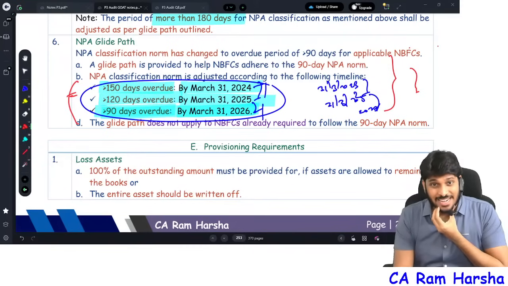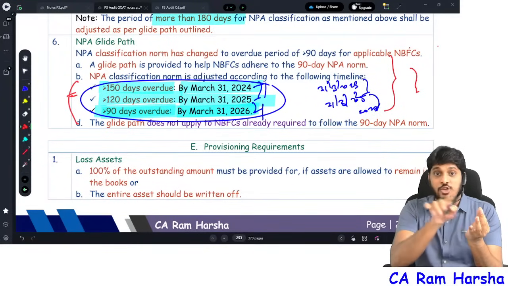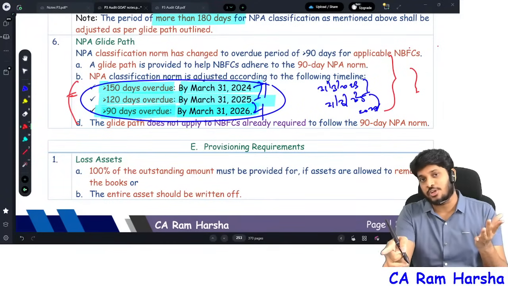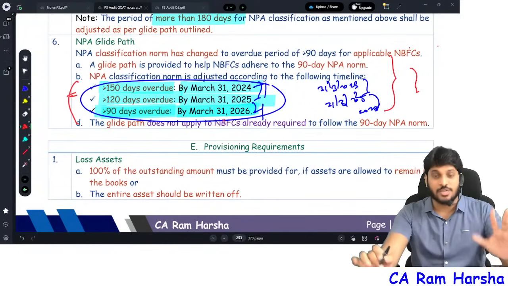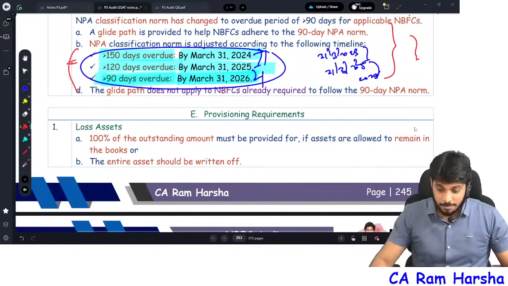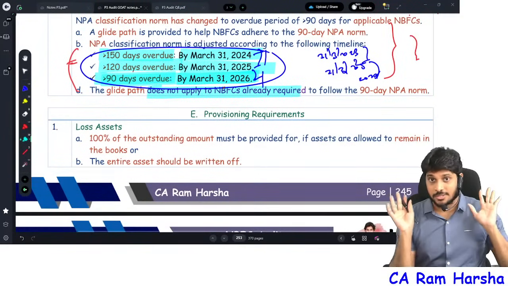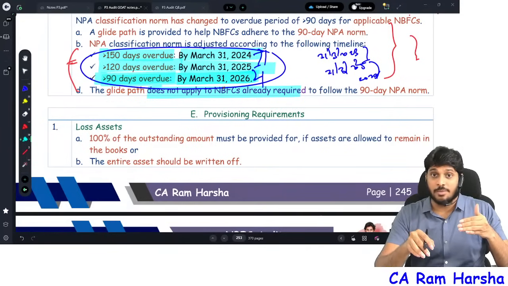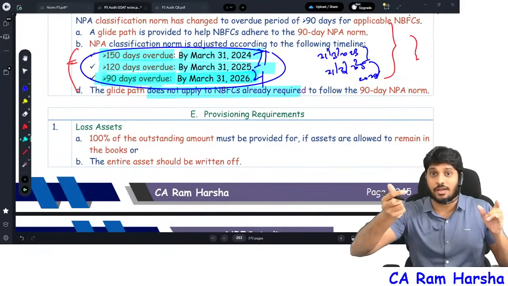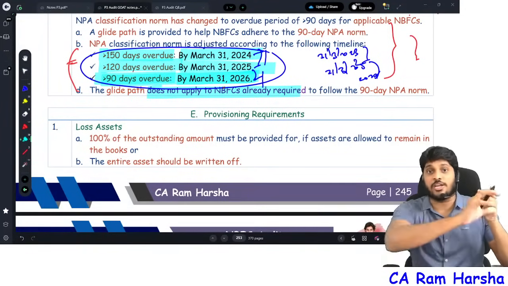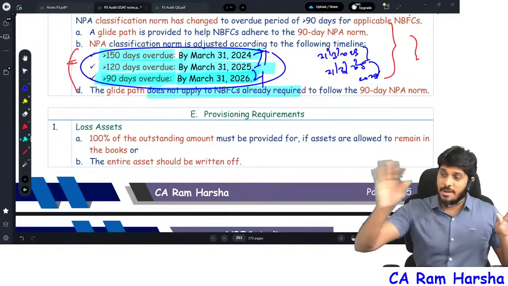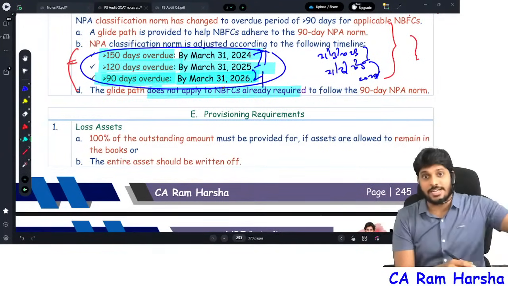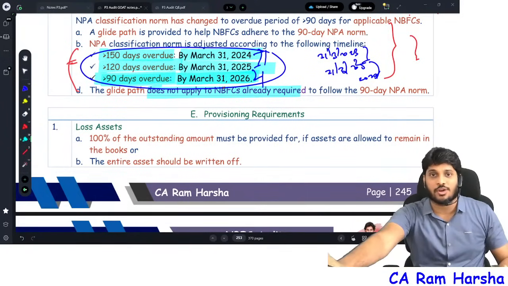Whereas for NPA classification purposes, the 180 days norm, please reduce it to 150 days by 31st March 2024, reduce it to 120 by 31st March 2025, reduce it to 90 days by 31st March 2026. That's it. And next, remember, there are already some existing NBFCs before the scale based regulation. Earlier, the NBFC norm was applicable based on systemically important and non-systemically important. Systemically important and deposit taking NBFCs, 90 days. Remaining NBFCs, 180 days. So for all NBFCs which are already following 90 days, no change. They always have to follow 90 only.